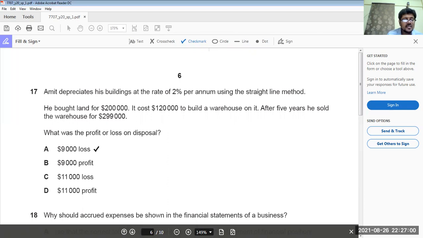The answer is 9,000. How? See, keep the value of land separate. Building is 120,000. 2% depreciation for 5 years means 10% depreciation. It means 12,000. 120,000 minus 12,000, the value of building is 108,000 plus value of land 200,000. It makes 308,000. But he sold for 299,000. It means his loss is 9,000. Got it?